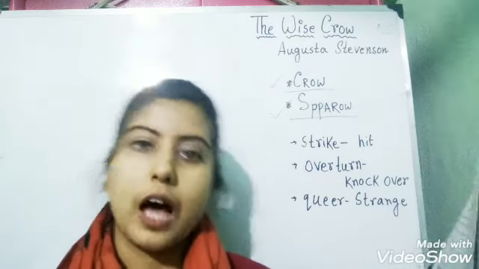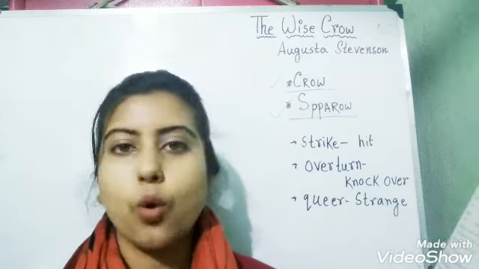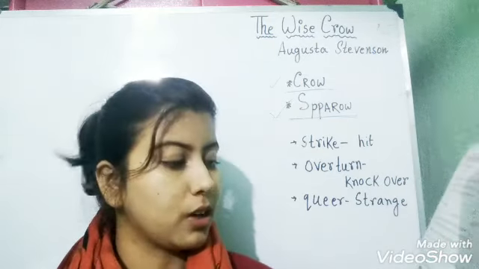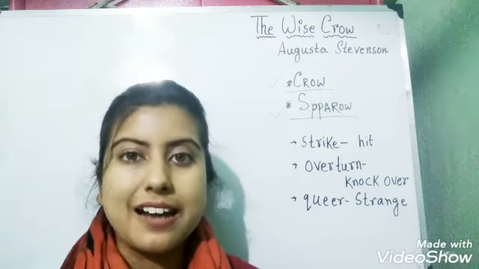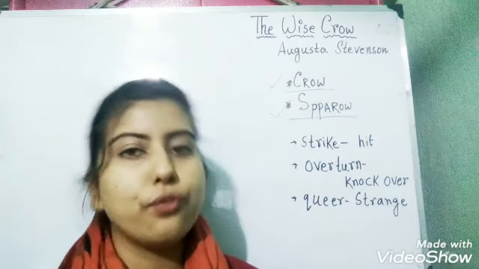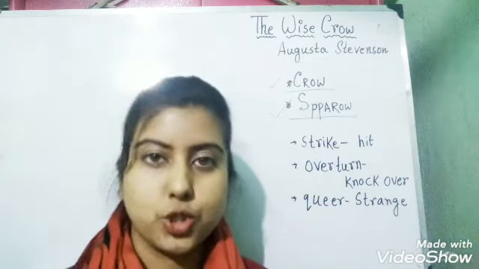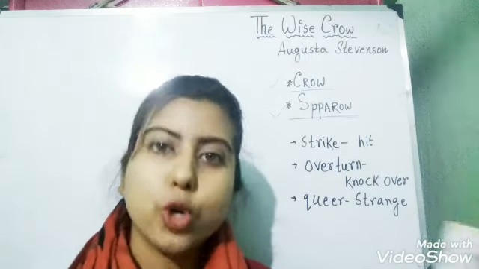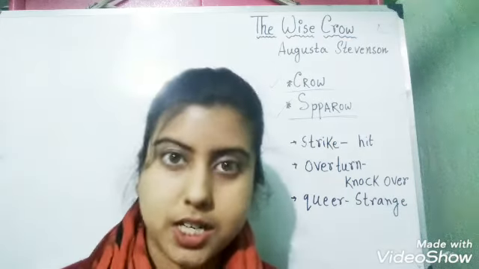The crow says, "I push and push." The sparrow says, "We cannot overturn it." The crow says, "No, we cannot overturn it." So plan number 2 has also failed. They cannot overturn the heavy pitcher.